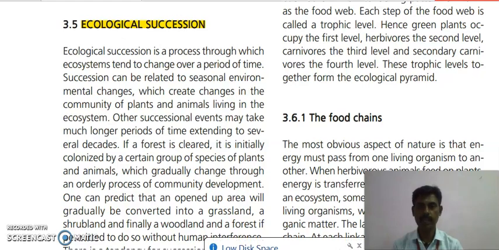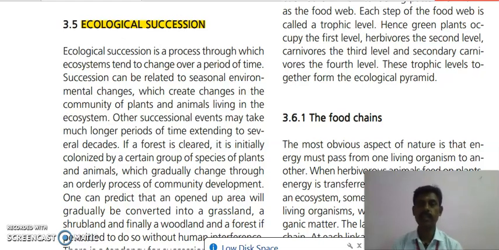After some years, the water will reduce again in the pond, so some plants grow on the shore of the pond. Then grass and other plants grow in the empty places. So that is called ecological succession.